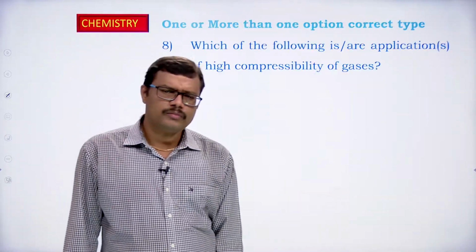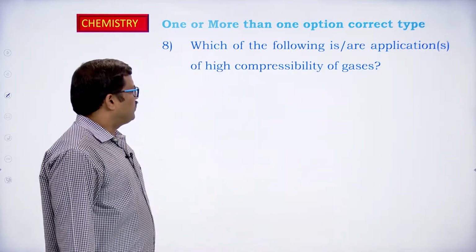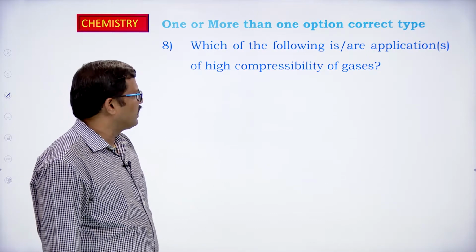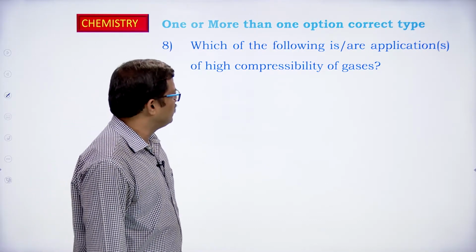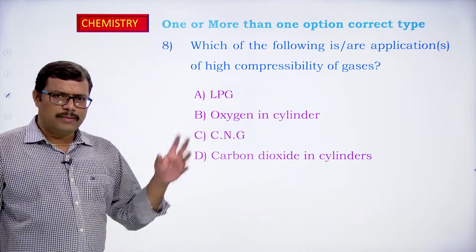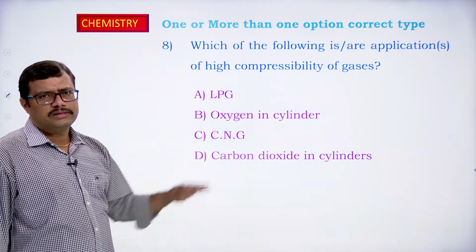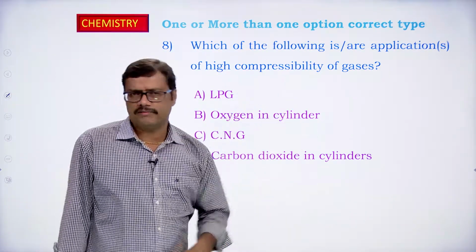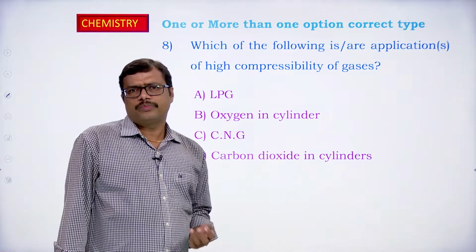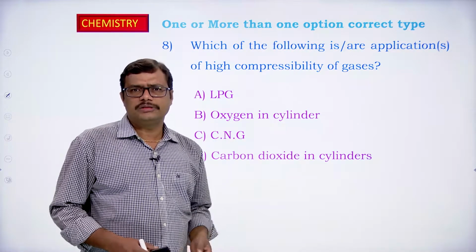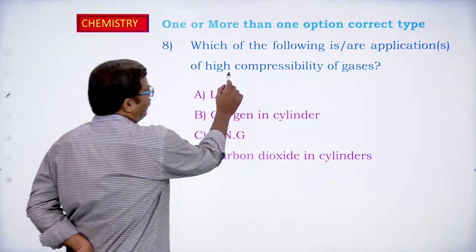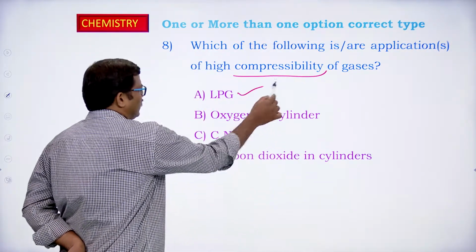Right. One more. Which of the following are applications of high compressibility of gases? Take LPG. How is the LPG coming into our home? In cylinder form. How is the gas present inside? Because of high pressure. How is the pressure generated? Because of the compression. So high compression is possible in the case of LPG.